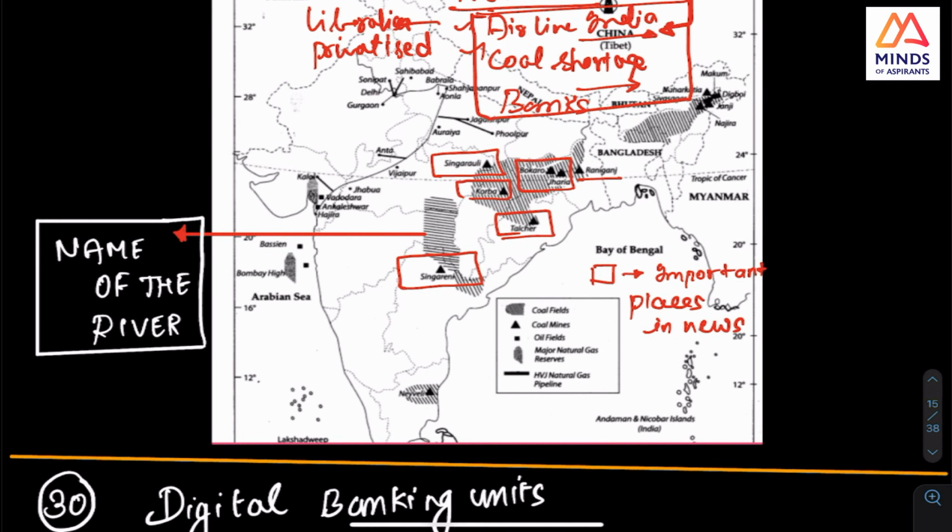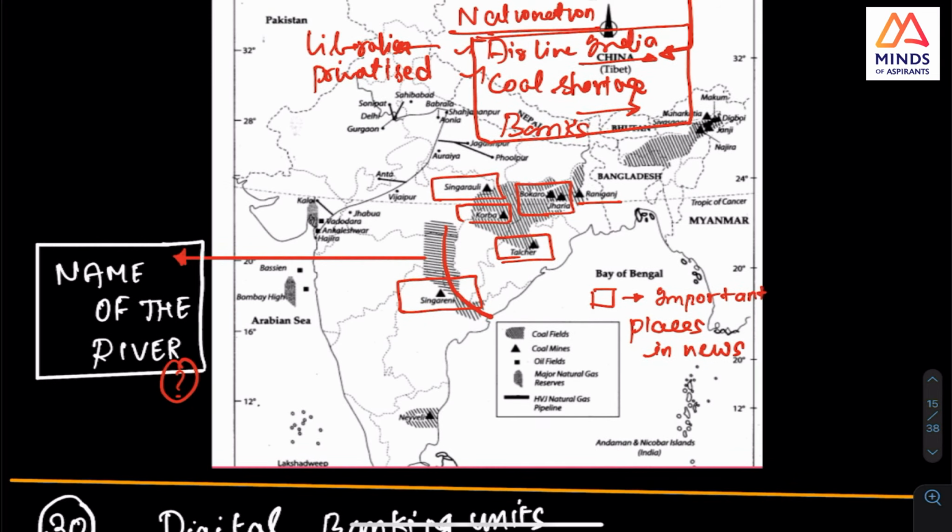Coming back to this coal, check this river. What is the name of this river? You can put it in the group, in the comment section. Why this is in the news is that Singareni happens to be an important coal mining area, and I think there is a thermal power plant near there also.